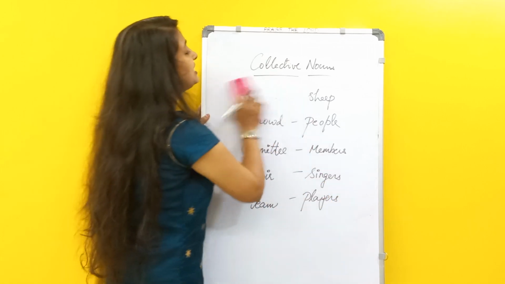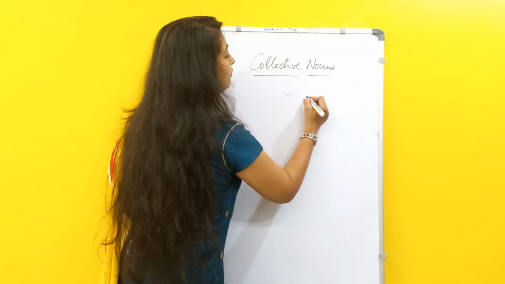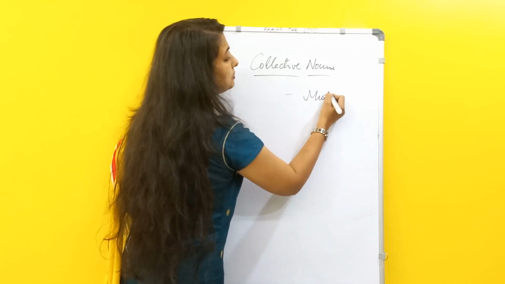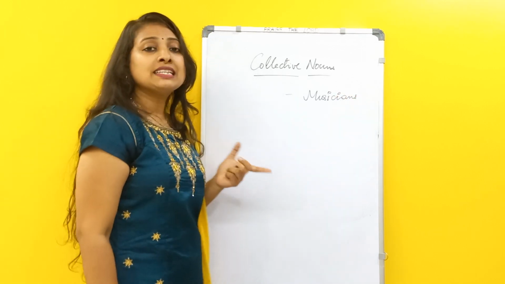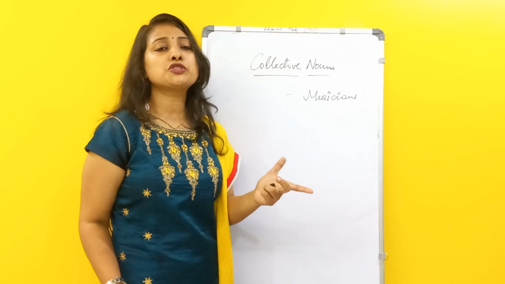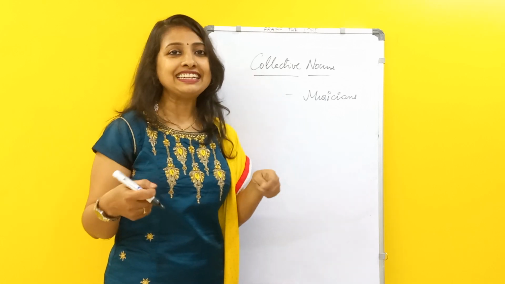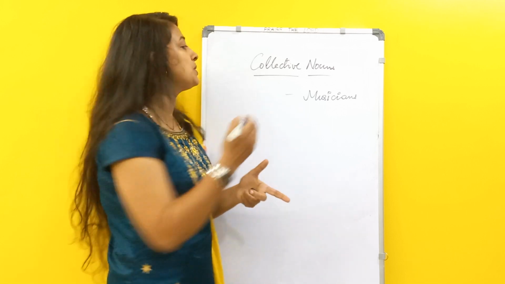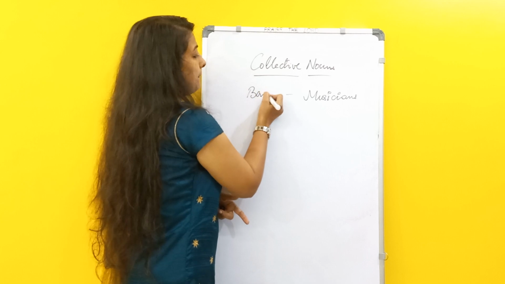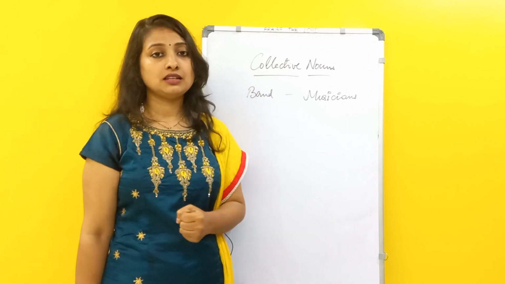Similarly, if there is a group of musicians, what are they called? We hear about a rock band. A group of musicians we call a band.